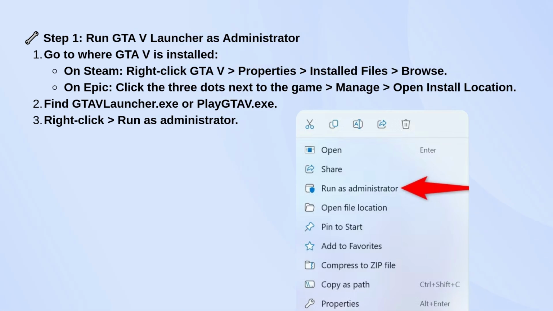Once you're there, find either gtavlauncher.exe or playgtav.exe, right-click it, and choose Run as Administrator.